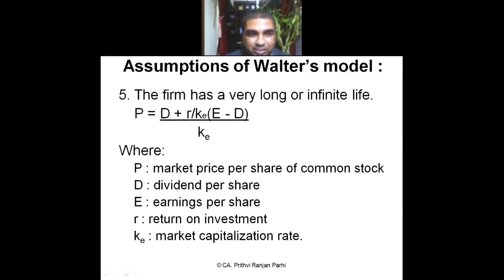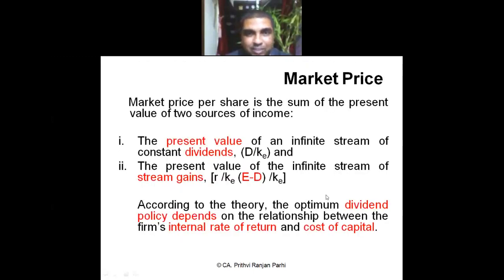This is what the formula says. P is the market price per share. D is the dividend per share. E is the earning per share. R is the return on investment. K is the market capitalization rate. This is the simple formula he has.